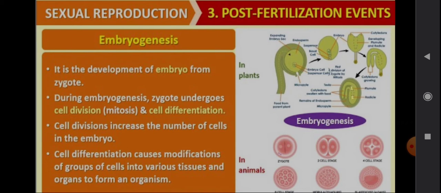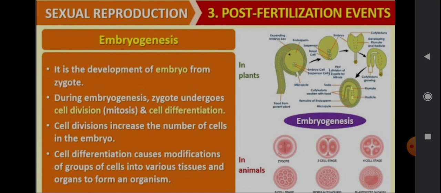Cell differentiation causes modifications of groups of cells into various tissues and organs to form an organism. So after embryogenesis, it later leads to development of tissues and organs. As we have studied, cells together form tissues, tissues together form organs, organs together form the organ system, and the organ system together forms the organism.